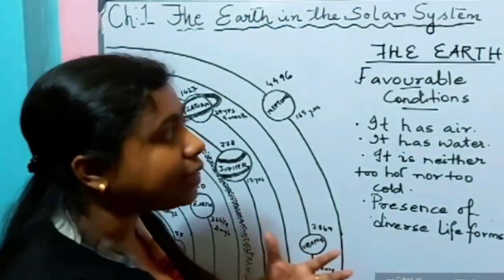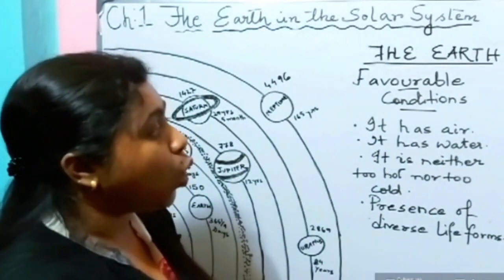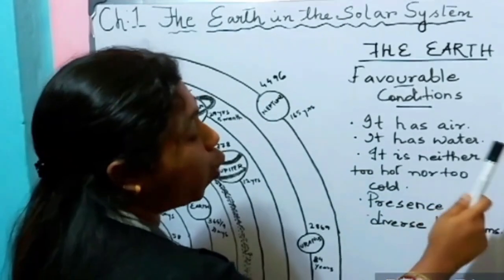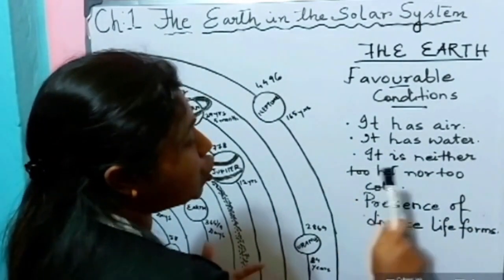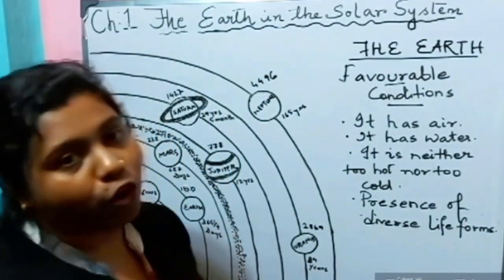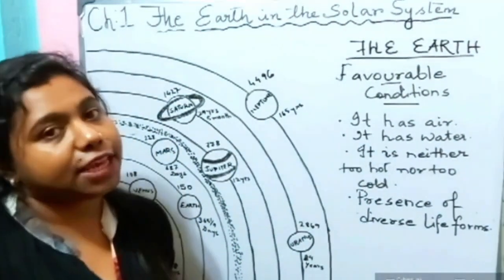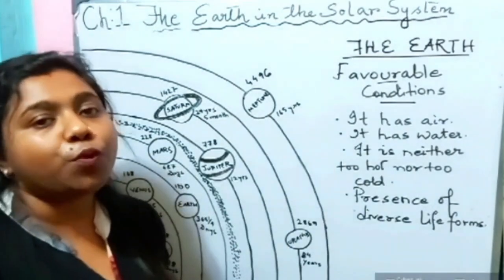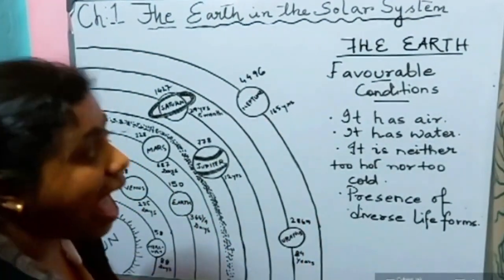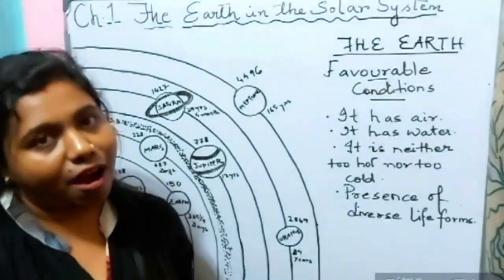Why do we call earth a unique planet? We call earth a unique planet because it has air, it has water, it is neither too hot nor too cold, and because of the presence of diverse life forms. So we can call earth a unique planet. So I hope you understood the sun, the planets and our planet, the earth.